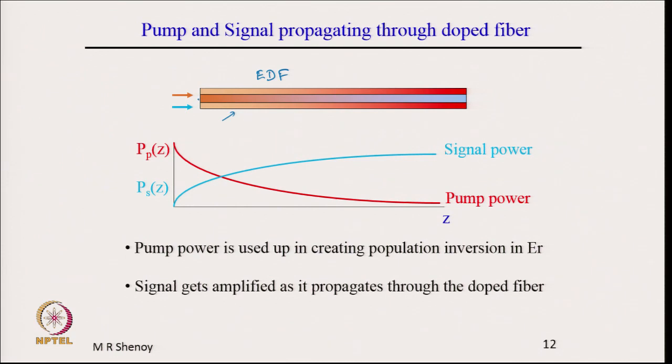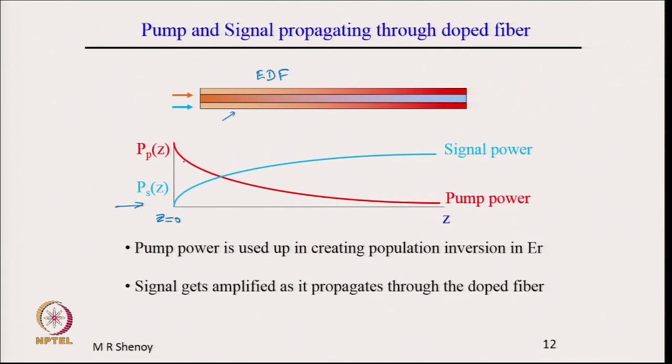The pump, as you see, the red color continuously reduces because the pump got absorbed in creating the population inversion. The blue color, the signal, goes on building up, and therefore, it is also shown qualitatively here. This is the input end here, that is z equal to 0, and this is the output end with z.